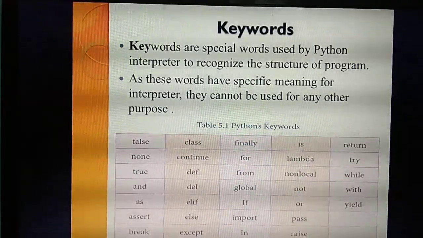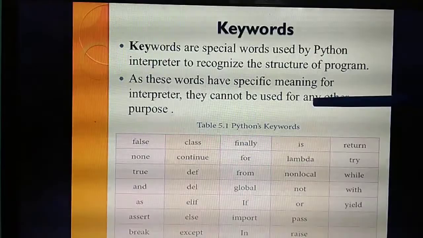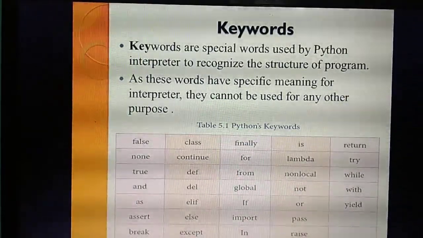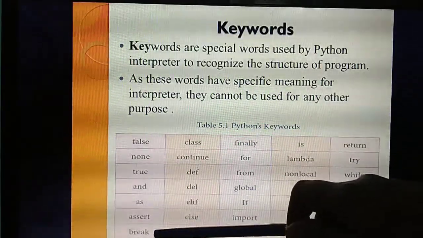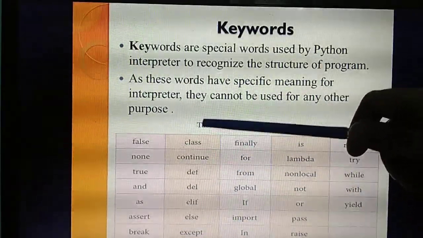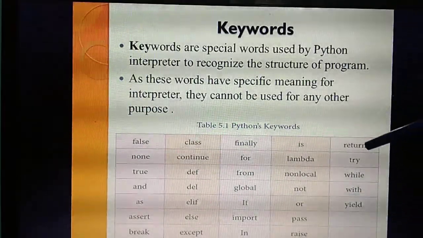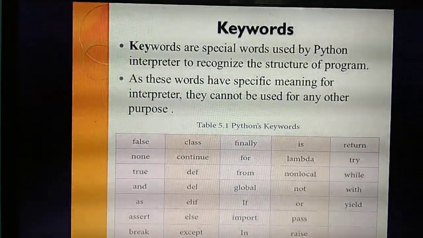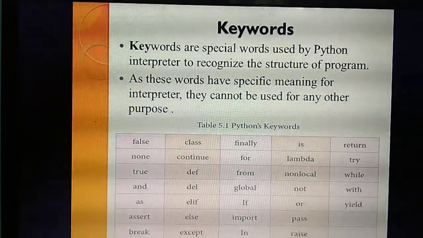Study the words you are familiar with, which you have already studied in programming. What are the words you are familiar with? True, false, break, continue, class, if, or, while, return. These are the words you have already studied in the C program. So among these, study any 5 words. Understand?